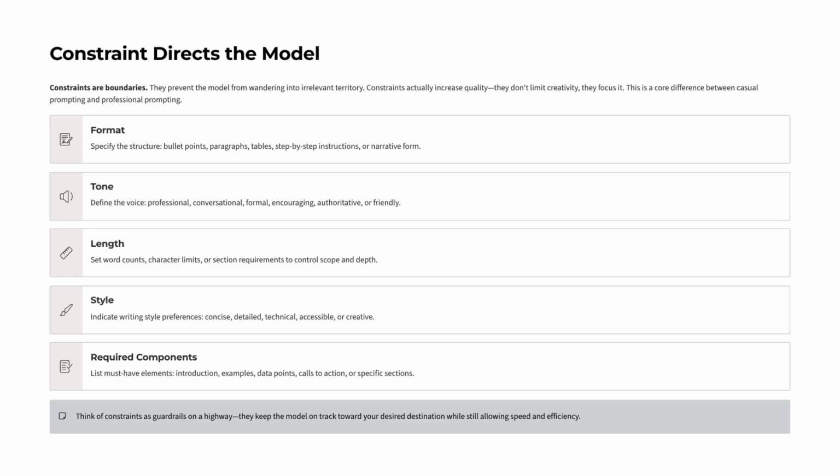Constraints are boundaries that keep the model focused. They don't limit creativity, they channel it. Constraints define format, tone, length, style, and required components. Without constraints, the model wanders and produces inconsistent results. Think of constraints like guardrails on a highway. They keep the model on track while still allowing speed and efficiency. Clear constraints produce outputs that are structured, purposeful, and aligned with your expectations.